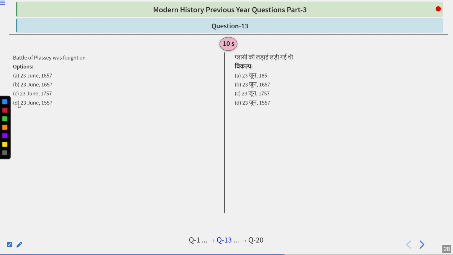Battle of Plassey was fought on. Very simple question. We just read it in the explanation. So try to find out the answer.